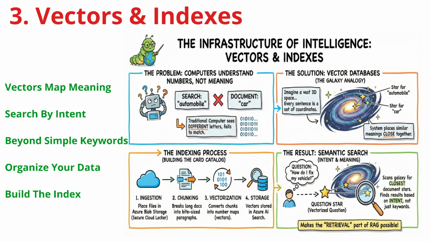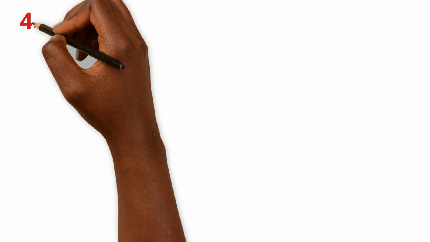Imagine a vast 3D galaxy. We turn every sentence in your data into coordinates, placing similar concepts like car and automobile right next to each other as neighboring stars. When you upload data to Azure, we chunk it up, turn it into these number maps, and store it in an index. Now, when a user asks a question, the system scans the galaxy for the closest stars, finding answers based on meaning, not just keywords.